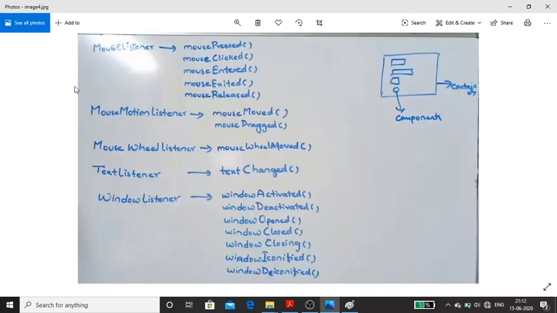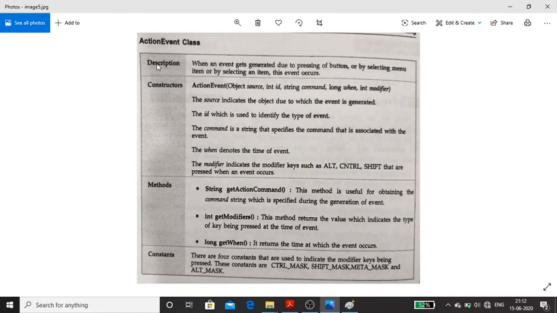These are the next set of listeners, and these are the corresponding methods associated with each listener. These are the interface names, and these are the methods associated with those interfaces without any definition. This must be defined within our class, according to our requirement. Next we will see the source classes.